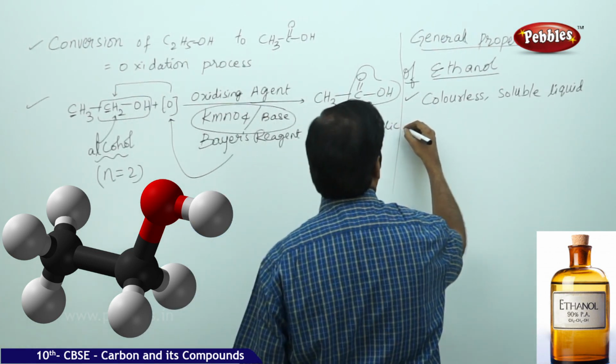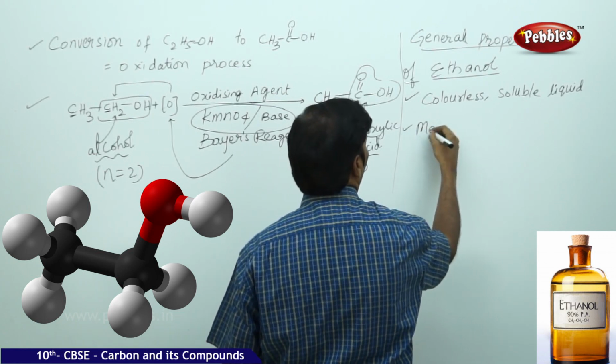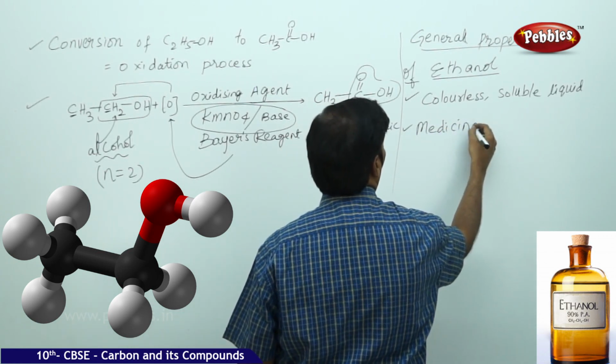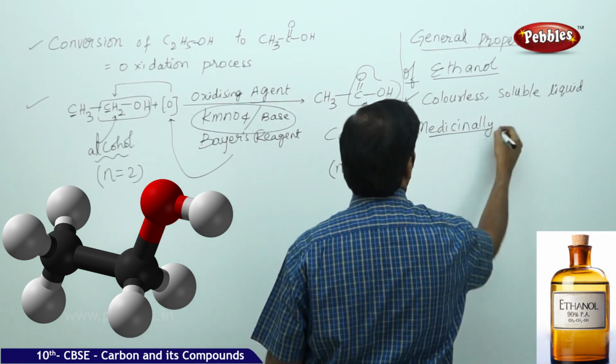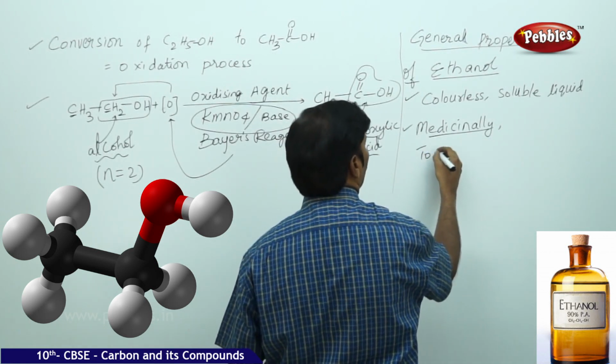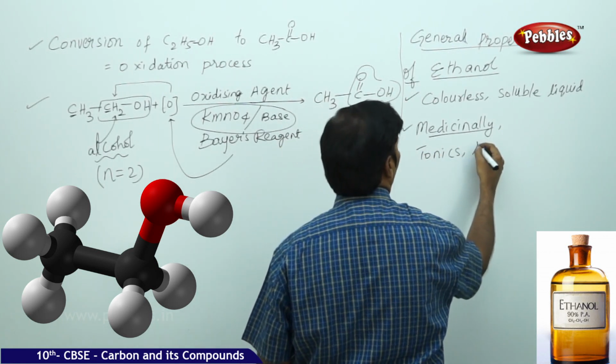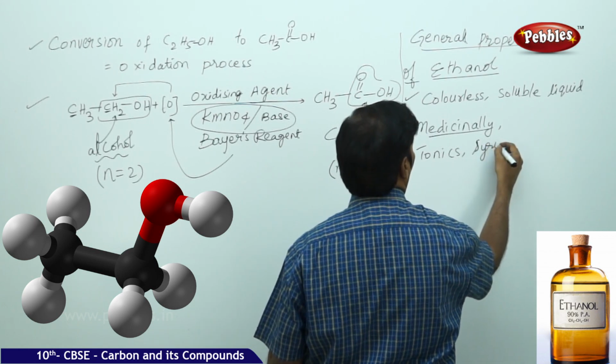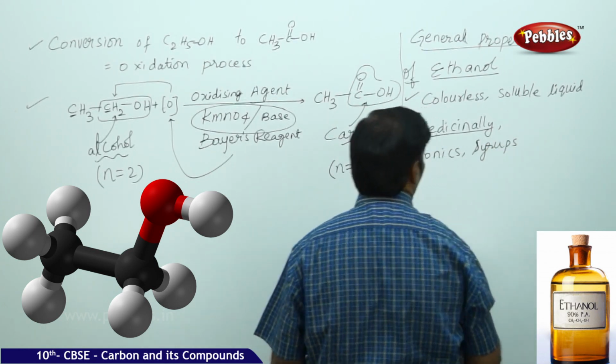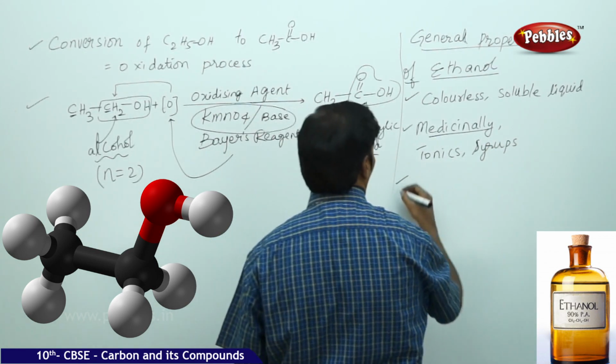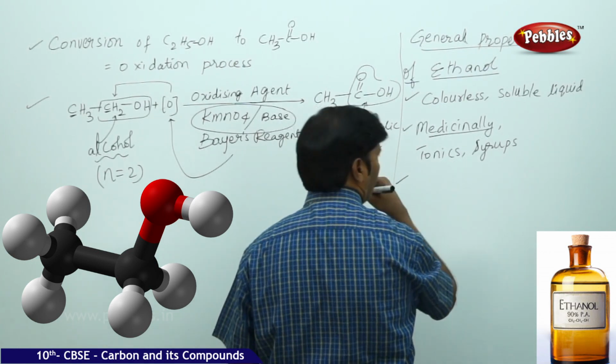It is used medicinally, in tonics and syrups.